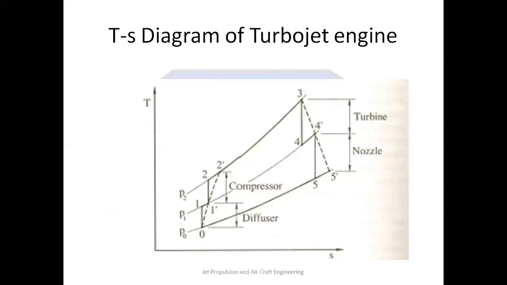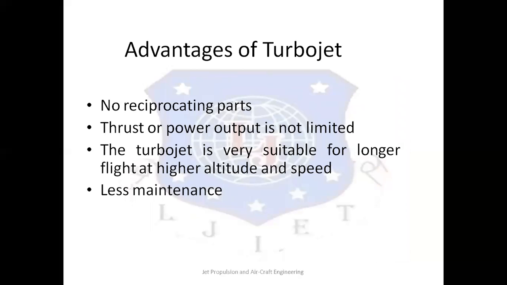Then process 4 to 5, which is isentropic expansion in the nozzle. So after partial expansion of the combustion gases in the turbine, the remaining gases enter the nozzle and expand isentropically from pressure P4 and temperature T4 to pressure P5 and T5. The dotted line shown from 4 dash to 5 dash represents the actual expansion of the gases in the nozzle. Let's discuss the advantages of the turbojet engine.